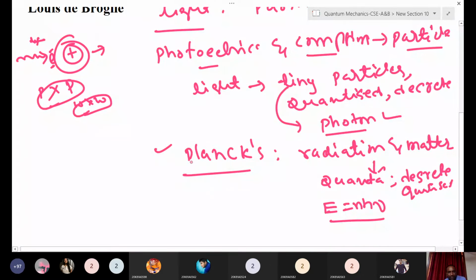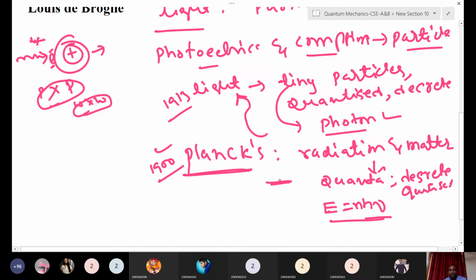This was around 1900. So once Planck proposed this, when energy is exchanged between radiation and matter, it is released as amounts of quanta, E equal to h nu. After that, the same concept was implemented to light by Einstein.